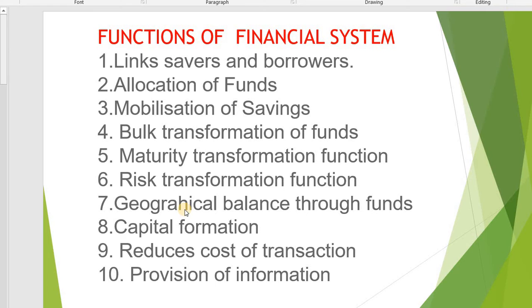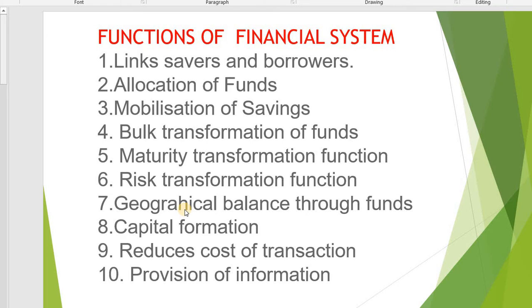Next one is reduces the cost of transaction. The financial system, through financial institutions and markets, reduces the cost of financial service. Large scale financial operations reduce the cost per unit of financial services, and it motivates the savers to save more and the users to borrow more.